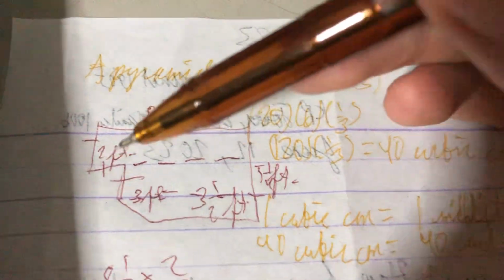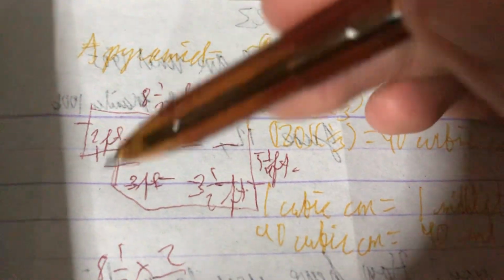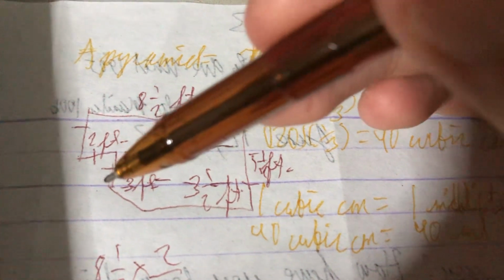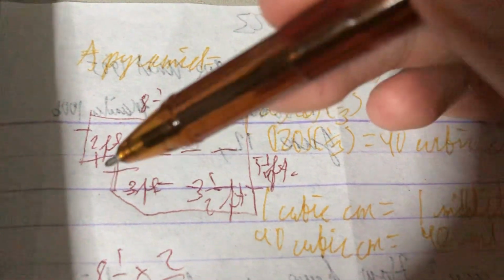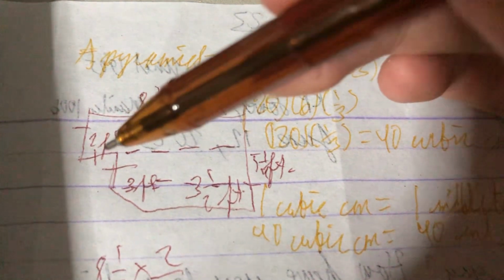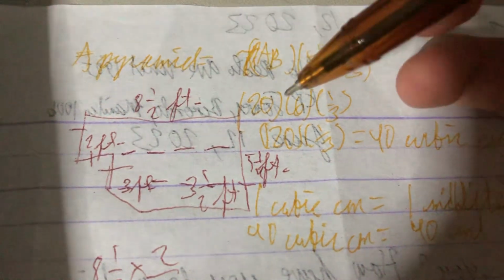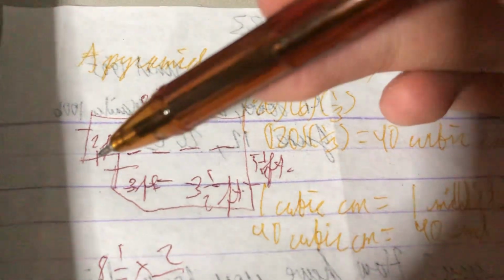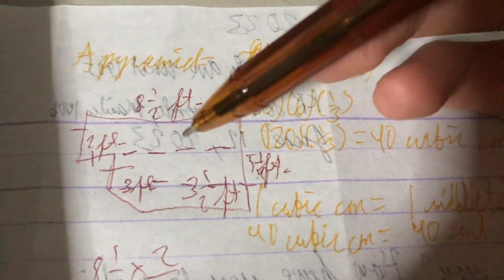This rectangle. Okay, here's the catch. If we want to get this rectangle, first, we know that the measure here is 2 feet, from this part up to this part. Pero, we're talking about this rectangle. We know that the big total is 8.5 feet. So, this one minus 2 feet, so that you can get this one.